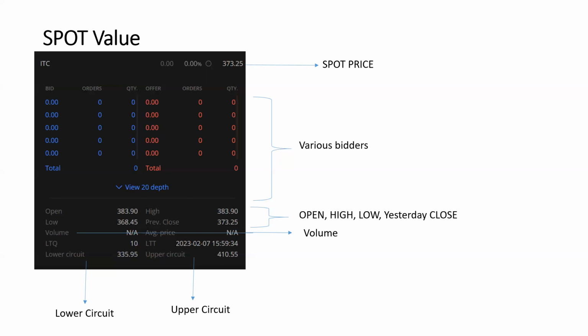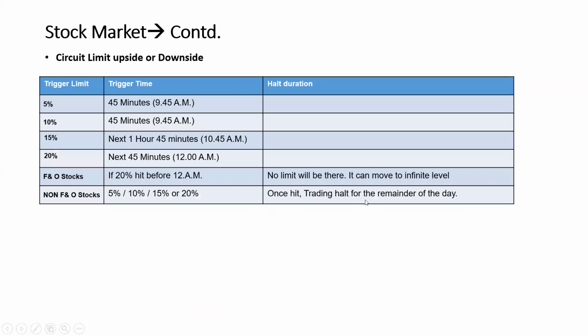Apart from this, let us assume a stock which has a circuit limit. Maximum it can go up to this limit, and on the upper side it can go up to 410. That's what it's trying to say. The value is set by the exchanges depending on the norms. This circuit is slightly different for each stock. If it is a cash stock, it's between 5 to 20%, depending on the volatility of the stock, as decided by the exchanges. The 10% to 20% is for FNO stocks.